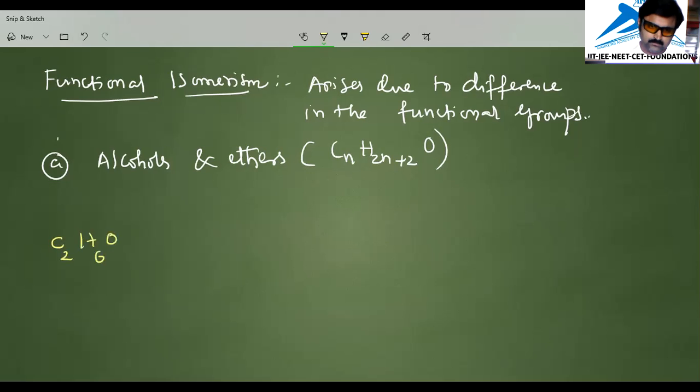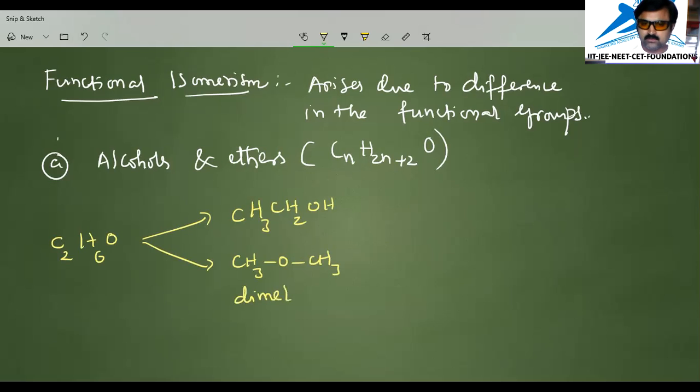In the beginning we also discussed this: ethyl alcohol, CH3CH2OH. Another one is dimethyl ether, CH3OCH3. So this is called dimethyl ether.